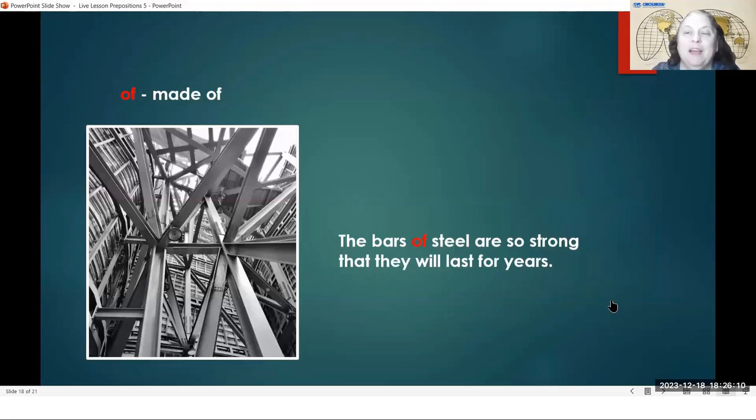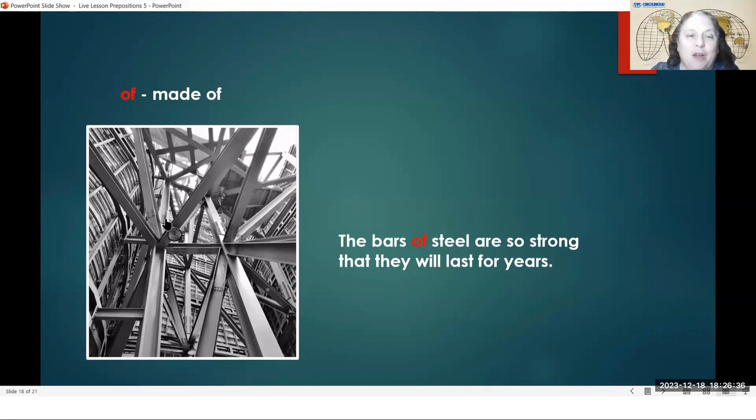Okay, here is a fourth. We had of meaning from a place. We had of meaning containing something. We had of meaning relating to. Here's a fourth one. Of can be made of. The bars of steel are so strong that they will last for years. The bars of steel.